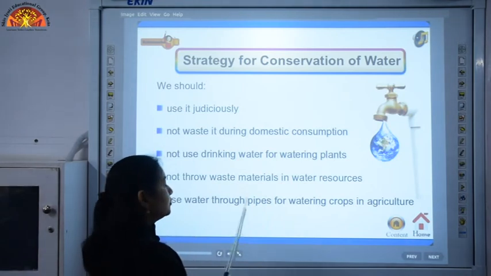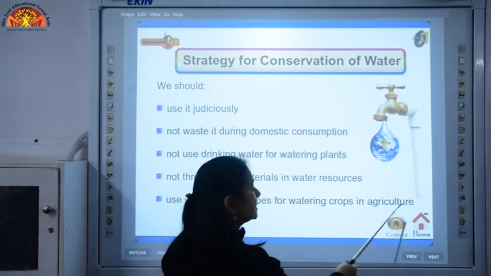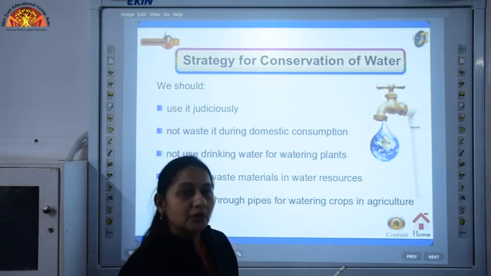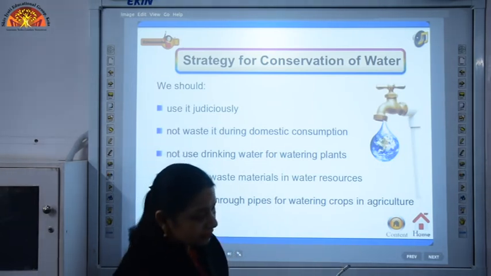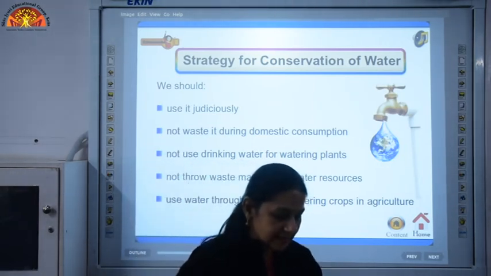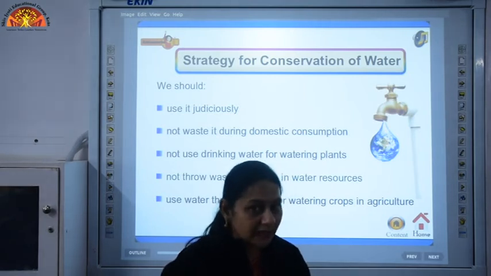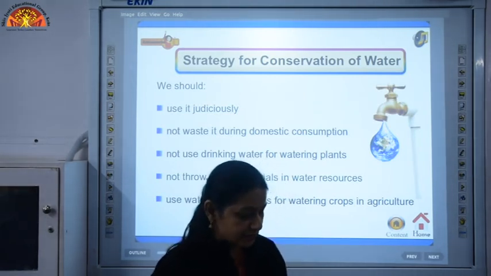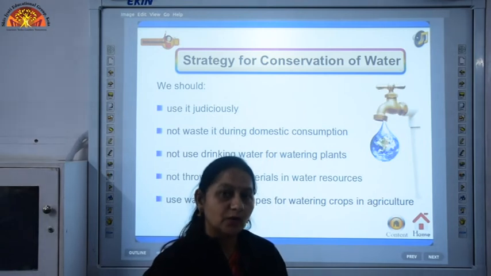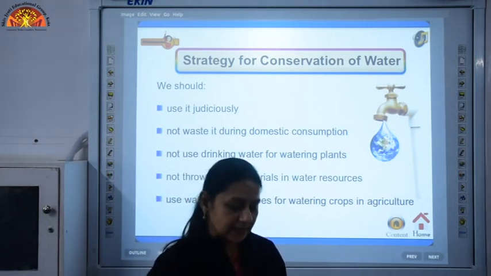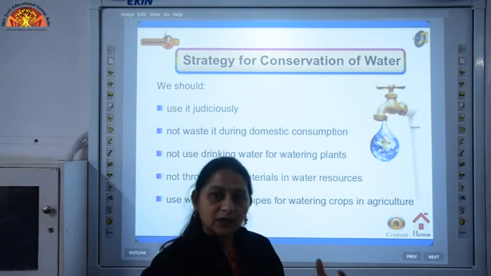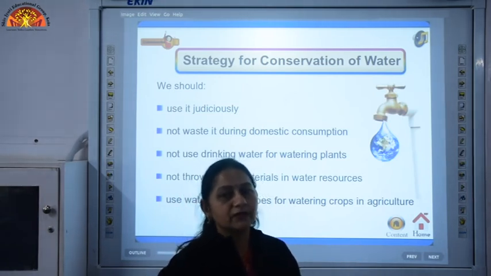Use water through pipes for watering crops in agriculture. In agriculture, we can use the drip irrigation method. Drip irrigation is a micro system where we can save water and nutrients by allowing water to slowly drip into the ground to the roots of the plants.